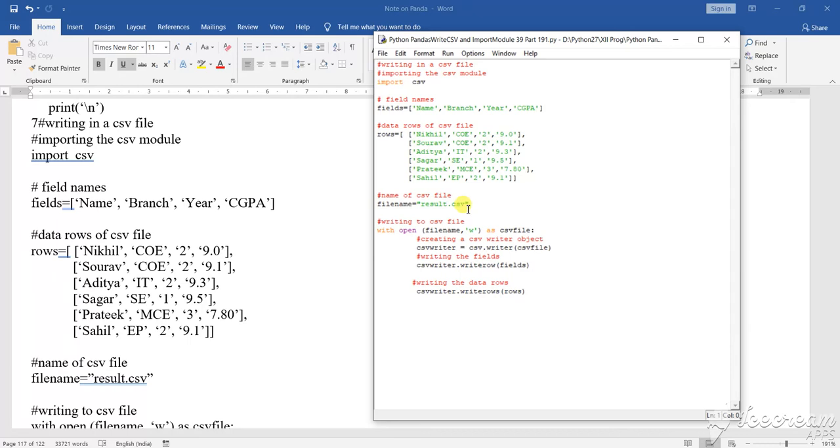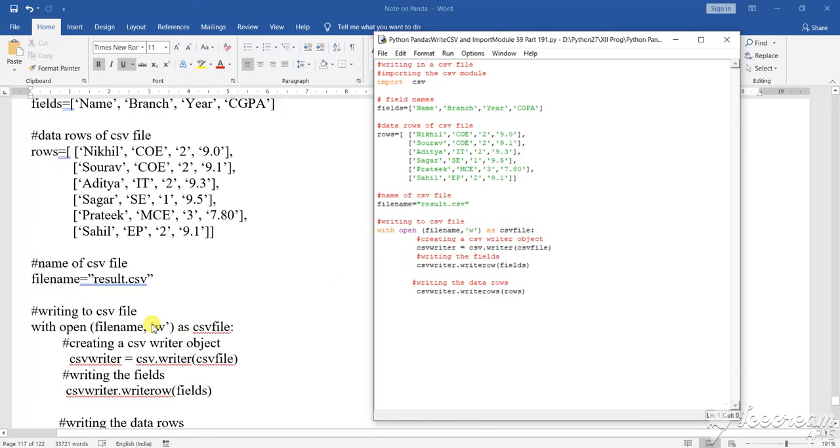File name is result.csv. Now with the file name result.csv, open in what mode? Write mode. I am not opening in read mode, it is opening in write mode as a CSV file. I am creating the CSV file. How to create? csv_writer equals csv.writer(csvfile). So two ways I am showing you how to create CSV files. Okay, two ways I have shown you.